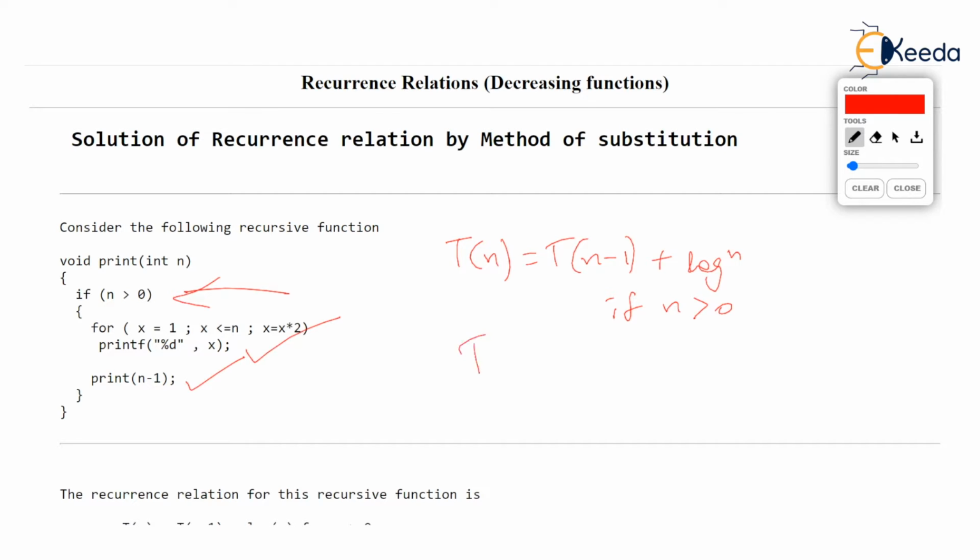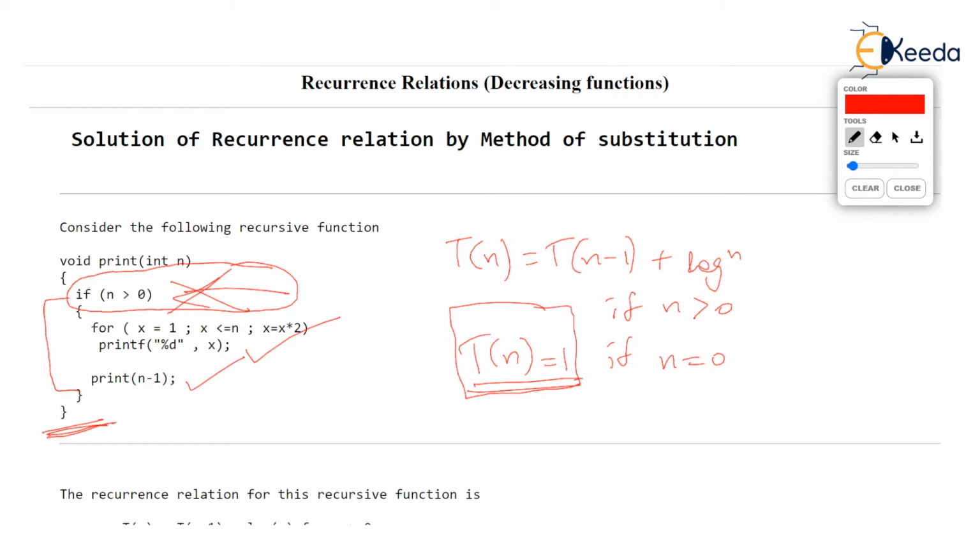But T(n) is 1 if n is 0. Just check. If n is 0, the if statement which I am marking now becomes false. Then nothing happens in the function and the function simply terminates. So if the function terminates without doing any work, we can even say T(n) is 0. I am happy if you do that.